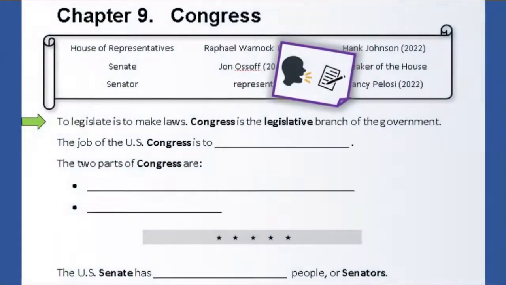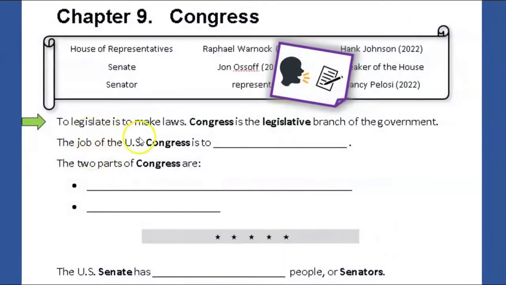Look at your paper. To legislate is to make laws. Congress is the legislative branch of the government. The job of the U.S. Congress is to make federal laws. Remember, this is reminding you to speak and to write.